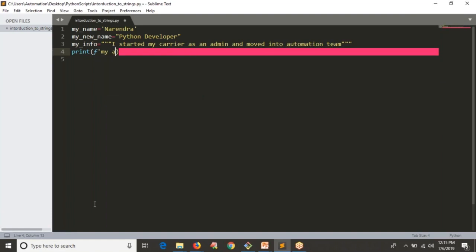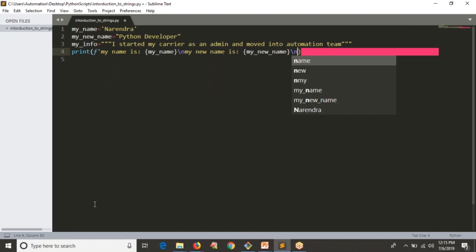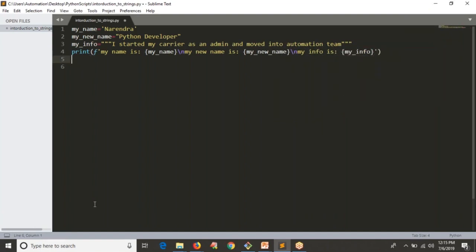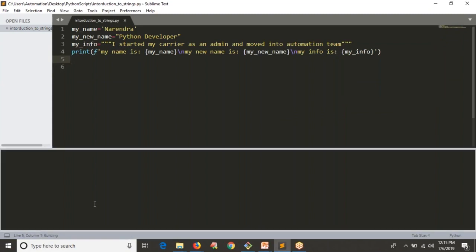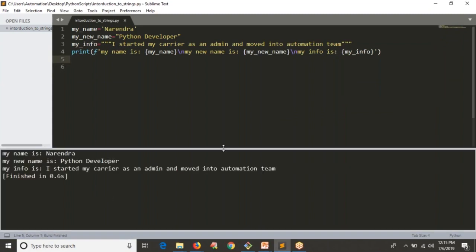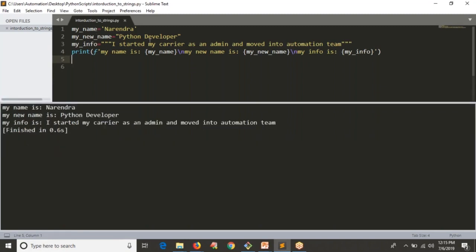Let's say the variable is my name, right? Whatever information I have, I want to print it on the next line, that's why I'm taking \n. Then I'm taking my new name is, so here I want to print my new name. Then after that I want to print some more information, that is my info is, where the variable is my info, right? Then close it, save it and run it and see the output. You are getting your information perfectly. Whether you use single or double or triple quotes, there is no problem, right?